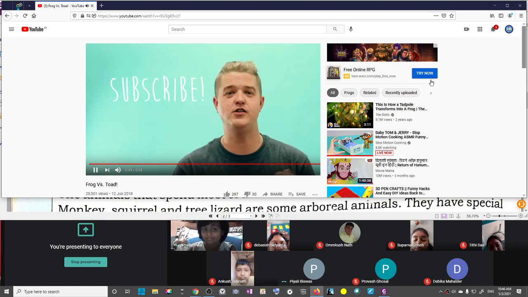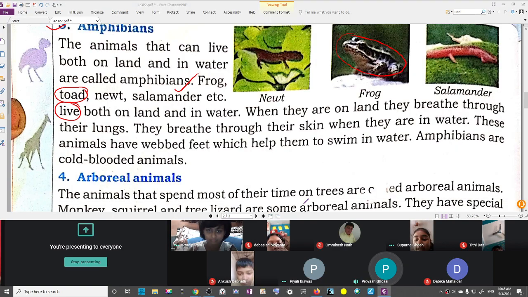So, did you get the idea about frog and toad? Yes, sir. So, frog lives in water. Okay, one by one. Frog lives in water. Toad lives on land. Frogs love to jump. Toads love to walk. Frogs have smooth skin. Toads have rough skin.